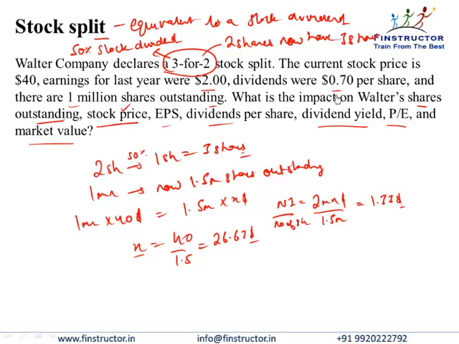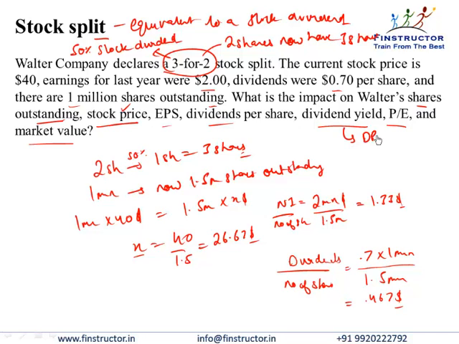The dividend per share was earlier $0.7 per share, would now move down again. So we will first compute the total dividends upon the total number of shares. So total dividends would remain the same. That is 0.7 into 1 million number of shares, or $0.7 million. But the number of shares has now gone up to 1.5 million shares. So this will come out to be 0.7 upon 1.5, that is $0.467 per share.